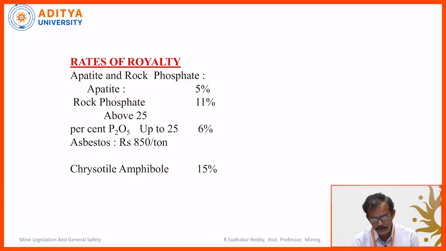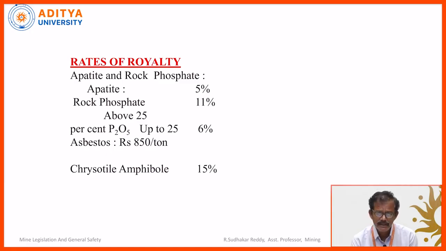Rock phosphate contains P2O5. If it is above 25%, then it is called high grade rock phosphate, and the royalty will be paid at the rate of 11%. For example, if the sale value of rock phosphate is 1000 rupees, then 11% means 110 rupees is the royalty. If P2O5 exceeds 25%.